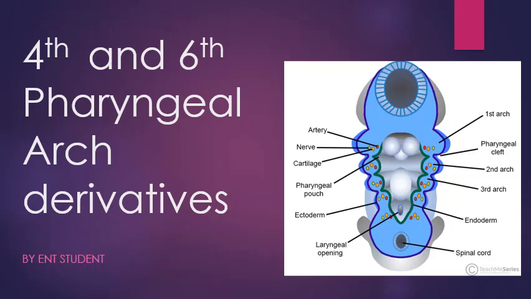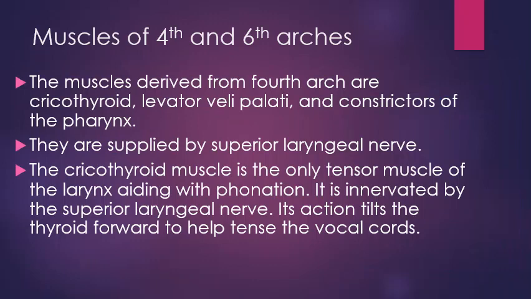Fourth and sixth pharyngeal arch derivatives by ENT student. Muscles of fourth and sixth arches: the muscles derived from the fourth arch are cricothyroid, levator veli palatini, and constrictors of pharynx. They are supplied by superior laryngeal nerve.